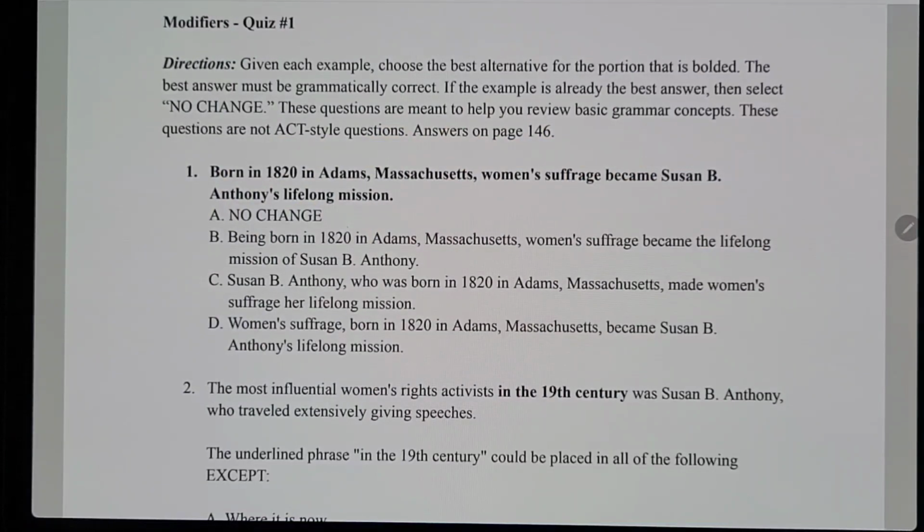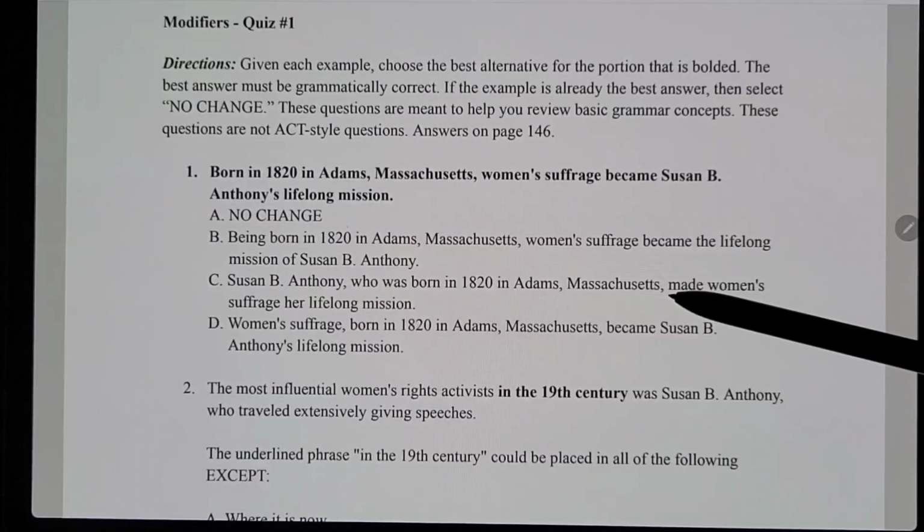Okay, so now we're going to move on to the modifiers quiz 1. If you already have this because you bought my book on Amazon or one of the chapters on TPT, then I would recommend pausing right now and attempting to do this by yourself, and then trying to correct it by yourself. And if you have trouble understanding why something is wrong, then come back to this video for an explanation. So now let's move on. I'm going to go through these questions on modifiers quiz 1.